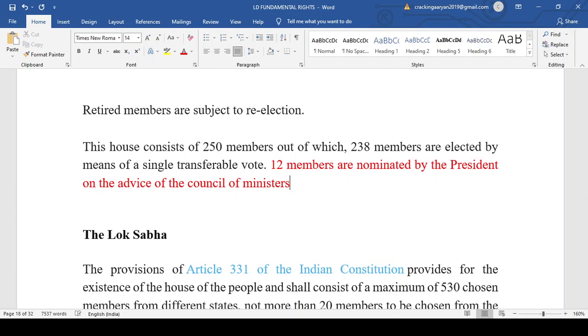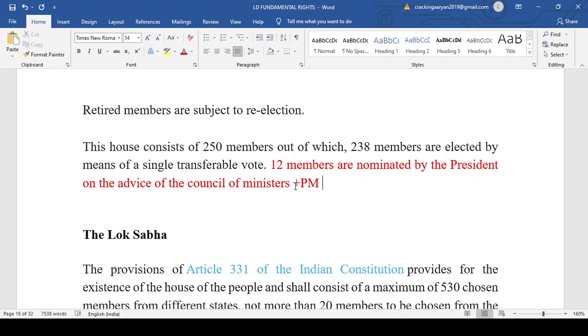Yesterday also I told that whenever we talk about the Council of Ministers, it includes the Prime Minister also. So Ranjan Gogoi was nominated to the Rajya Sabha by the President, and there was a controversy that he had been given a gift for the Ayodhya verdict and the Aadhaar verdict that he gave in favor of the NDA government.